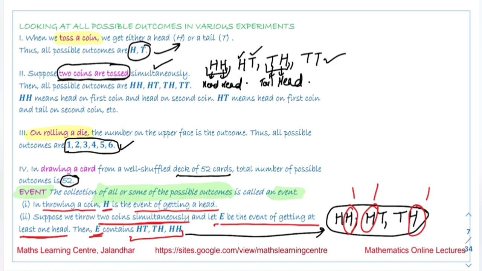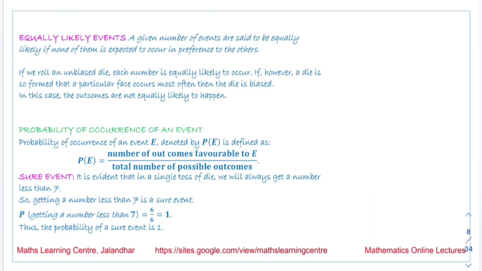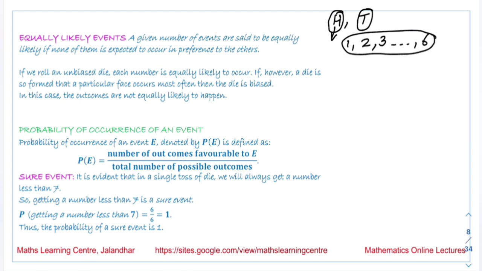Next term we have is equally likely events. A given number of events are said to be equally likely if none of them is expected to occur in preference to the others. Now suppose I am talking about the tossing of a coin. H and T are the two events, and there are equal chances either head can occur or tail can occur. If we are talking about throwing of the dice, 1 can occur, 2 can occur, 3 can occur, any of these numbers up to 6 can occur. So the occurrence of all these numbers is equally likely.